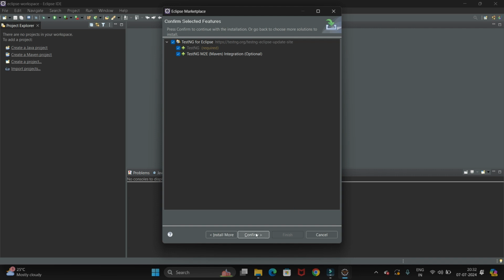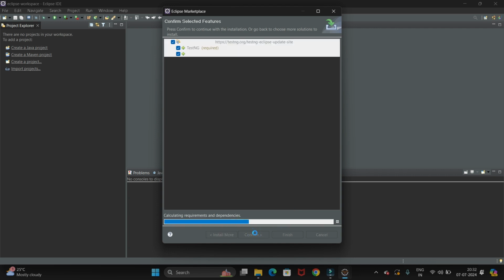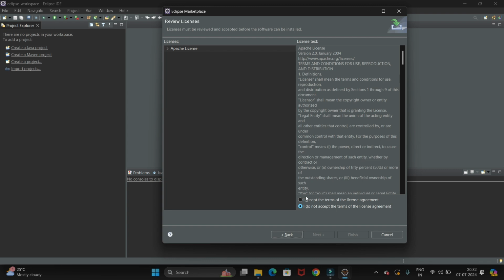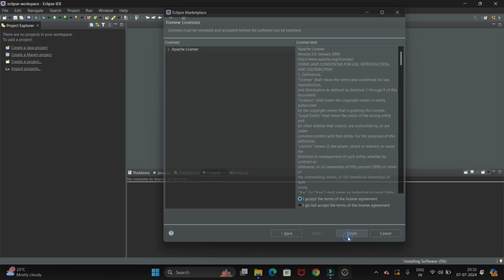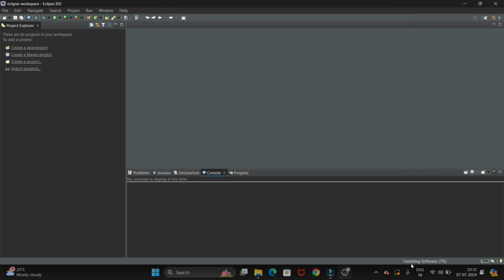Now click on the confirm button. Now here we have to accept all the terms and condition and license agreement. Then click on finish button. So you can see installing software. It is in progress. Let me wait till this installation is complete.